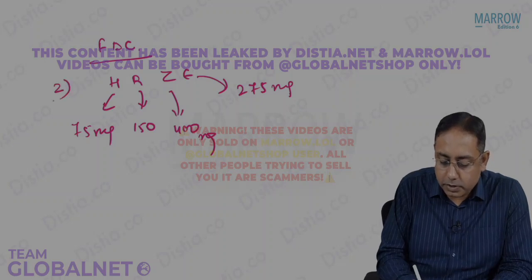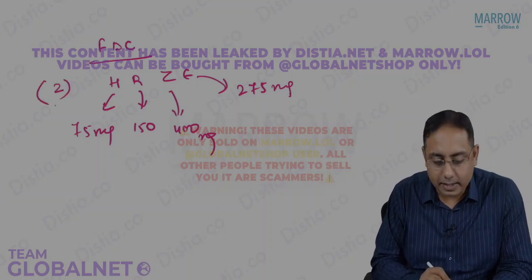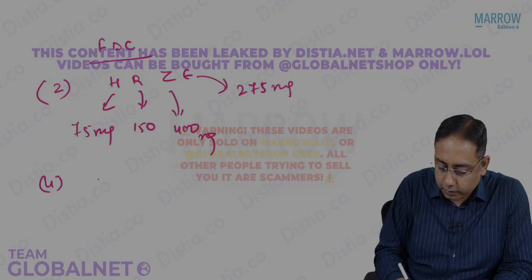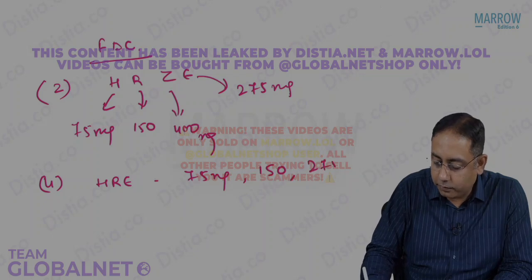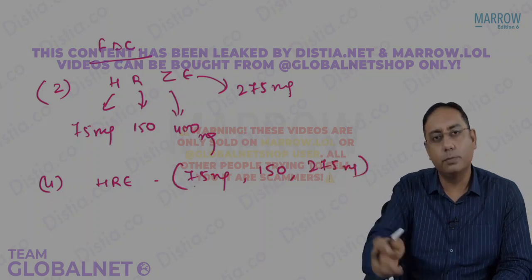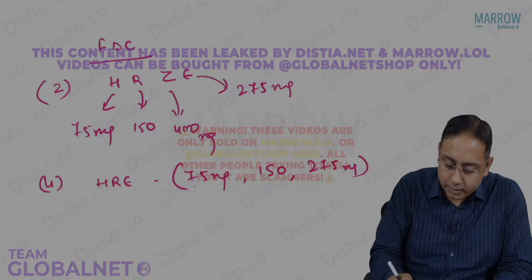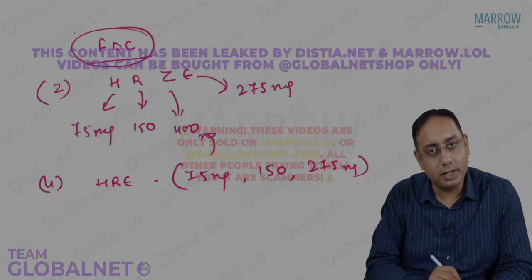So we give 2 months of H, R, Z, and E. Then we give 4 months of H, R, E, which is 75 milligrams, 150 milligrams, 275 milligrams respectively. You just remove that 400. Are we getting it? This is the FDC regime.